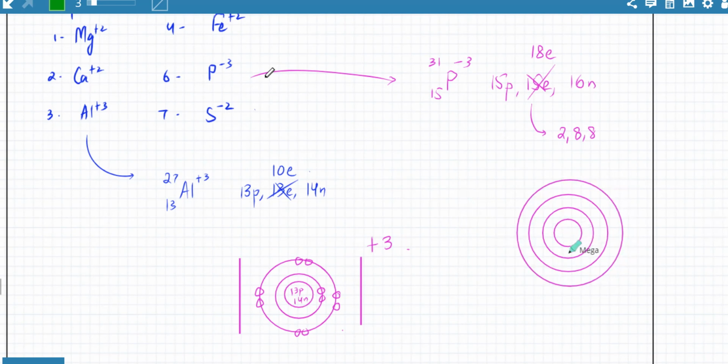It has 15 protons and 16 neutrons, and the electrons are 2, then 8, and the last shell also has a total of 8 electrons. And the overall charge on this thing is going to be -3. That is what the overall charge is going to look like.